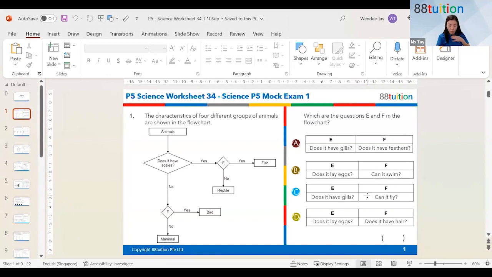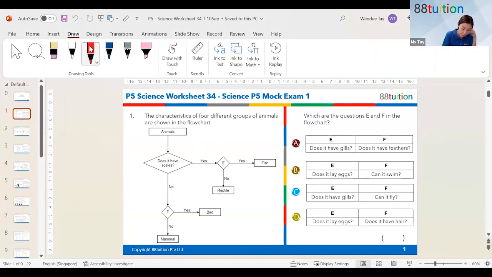Okay, so your question should be this. The characteristics of 4 different groups of animals are shown in the flow chart. So this particular question, I think is pretty easy. You need to select the correct questions for E as well as F. When you look at the first question here, it says, does it have scales? If it's a yes, then you need to have another question to determine that it is a fish, right? So what would you actually be asking?